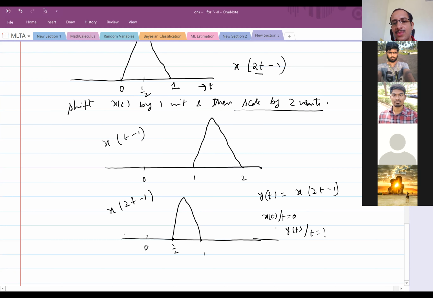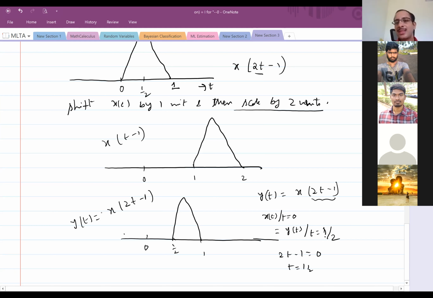The values have to be the same. Since this is the argument for y of t, I put 2t minus 1 equal to 0, so t equal to half. So I can check whether x of t at t equal to 0 is equal to y of t at t equal to half or not, and this will help me verify whether I have done it correctly. This is y of t.